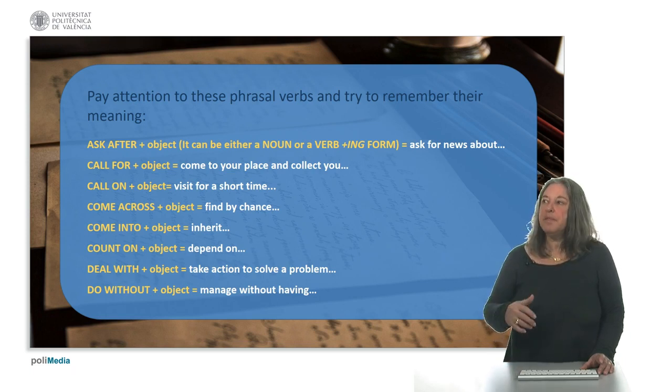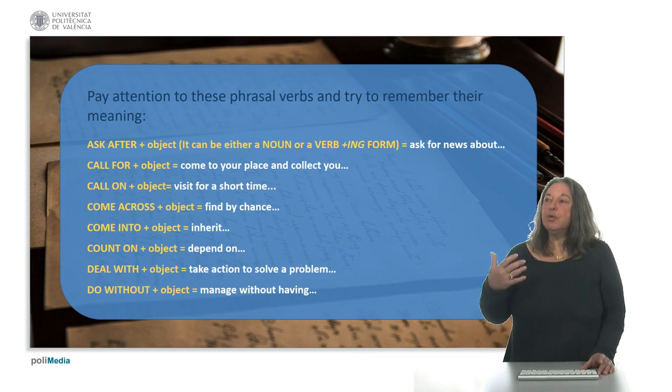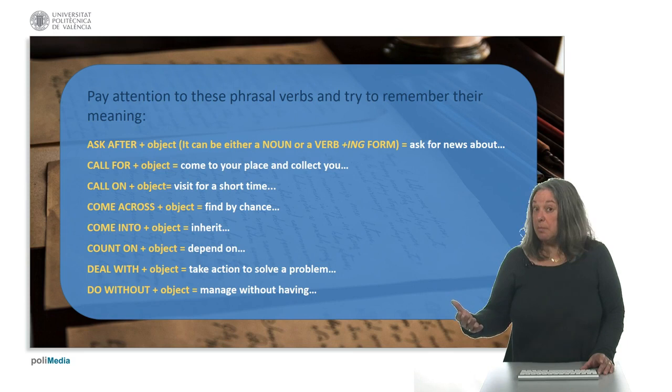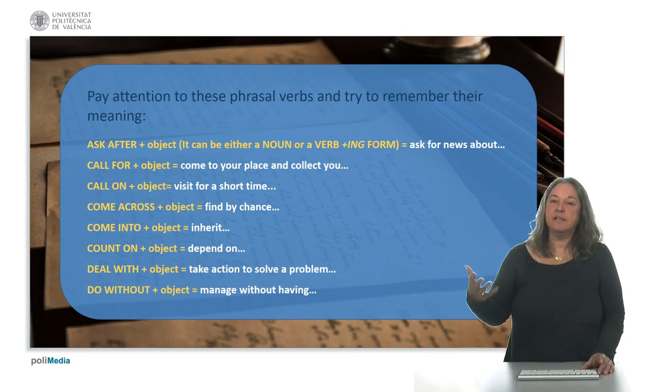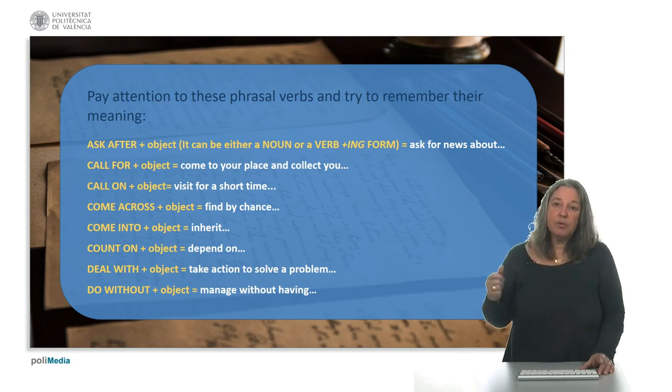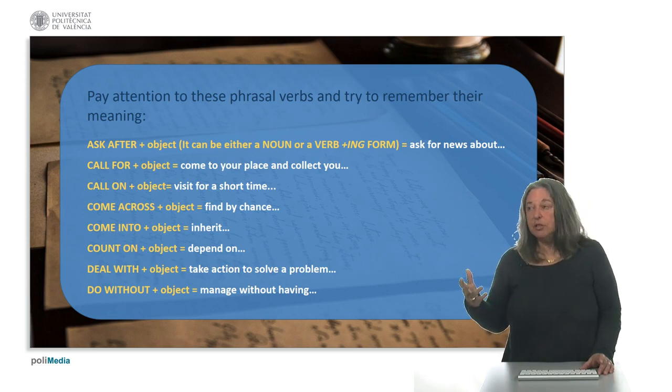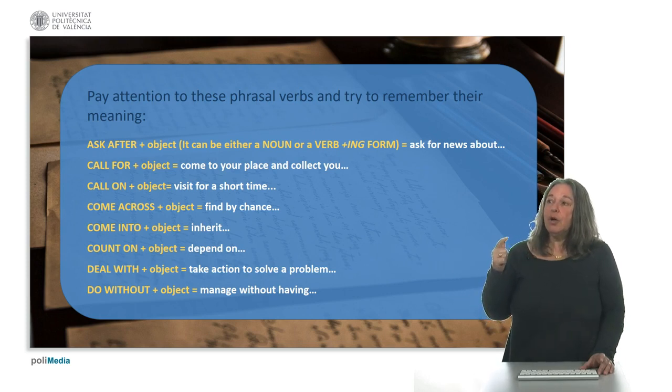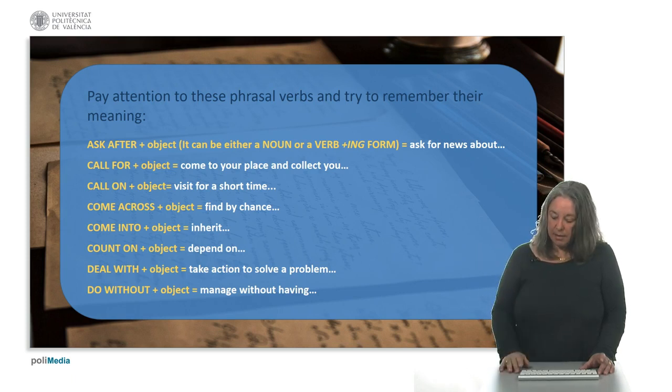To come across something, to find that thing by chance. To come into some money, for example, to inherit money. To count on somebody or something, to depend on that thing or person. To deal with, to take action, to solve the issue. To do without something, to manage, to cope without having that particular thing.